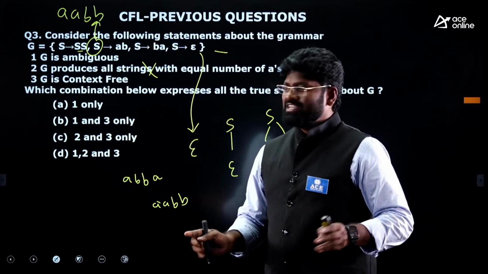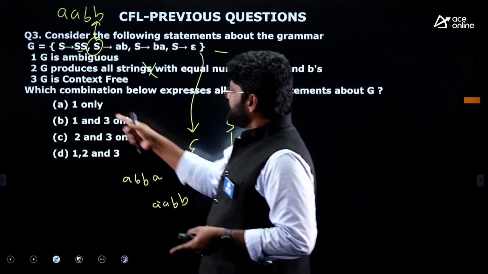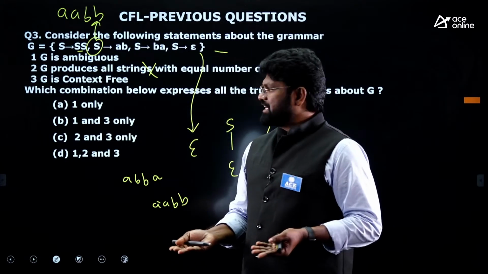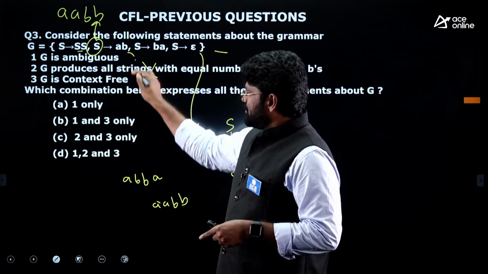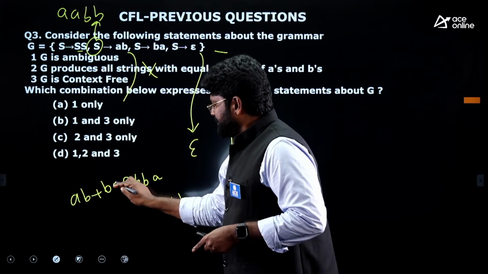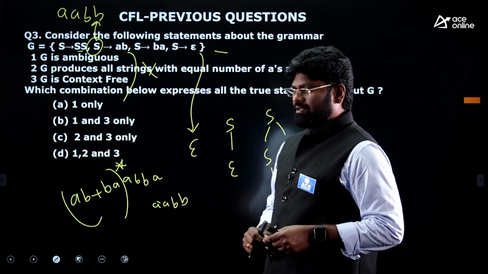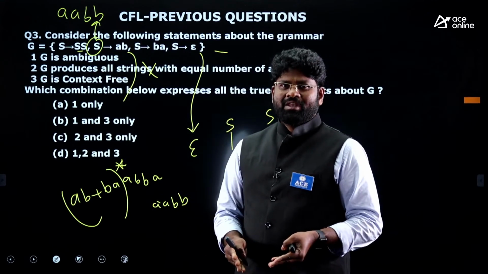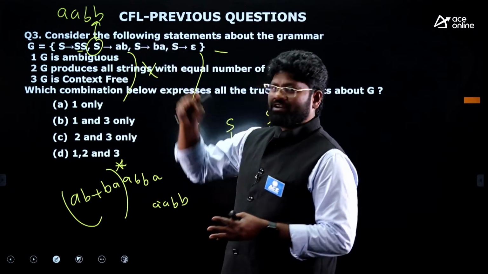One of the strings I mentioned here, A, B, B, that you can produce. Yes, G is context free, absolutely it's context free. But it's true that the language, if you look at it, is going to be like (AB + BA) whole star. It's going to be, in fact, a regular language. But the regular language has been expressed as a context-free grammar.